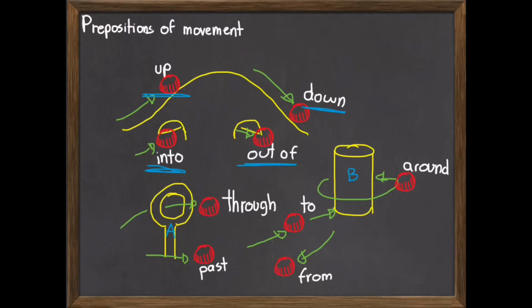This is object A. The ball is going through object A. And here, the ball is going past object A. Here, the ball is going towards object B, and it goes to object B. Now it's coming from object B. And here, the ball is going around object B.